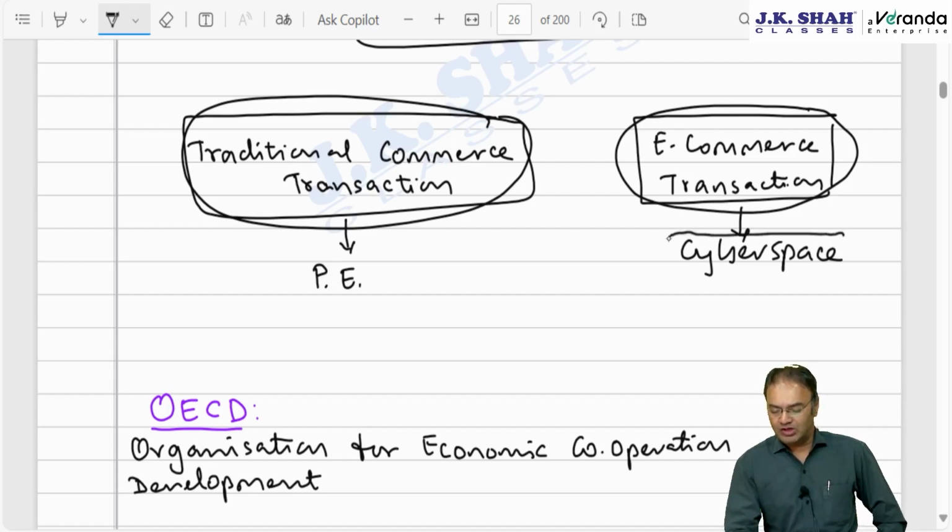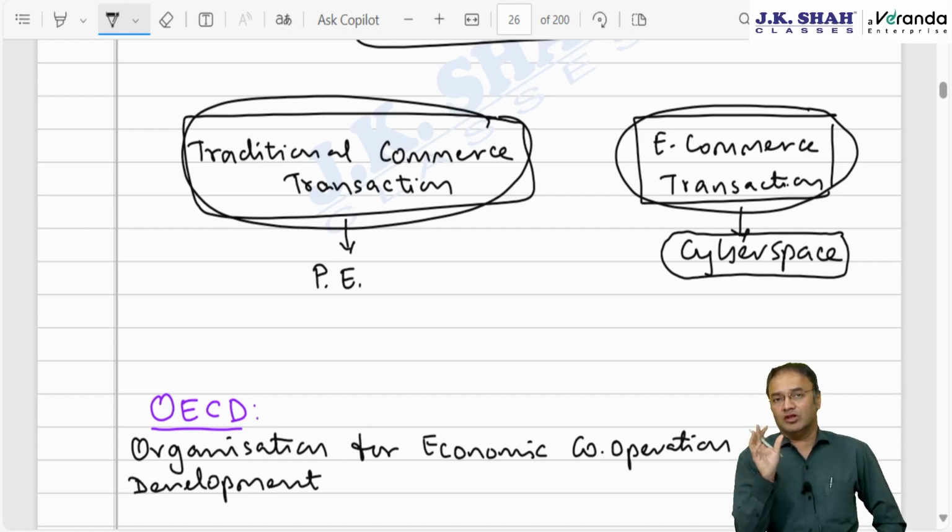This was not happening for e-commerce transactions, especially cross-border e-commerce transactions, where the selling party is located in one country, the buying party is located in another country, and the server through which the transaction happens is located in some third country. A number of years back, it was decided to tax e-commerce transactions. It was decided unanimously the world over that the country will charge tax wherever the server is located. So these international companies started shifting their servers to tax haven countries, Singapore, Brunei, Dubai, etc. So ultimately tax collection weakened.